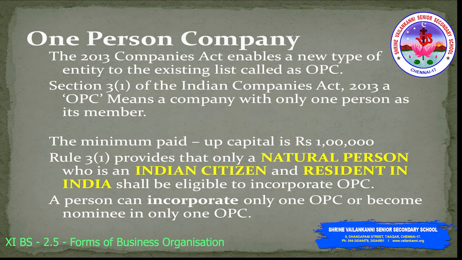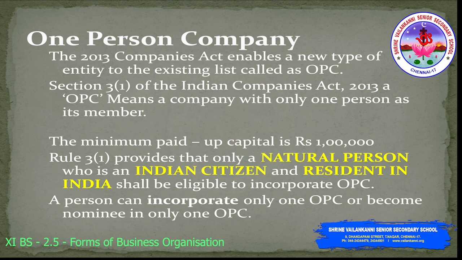A person can incorporate only one OPC or become the nominee in only one OPC. Now, what is this? I can incorporate only one-person company, and if I am not there, I can say that this person will be the nominee of the company.